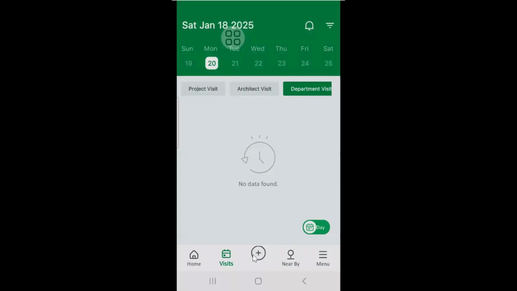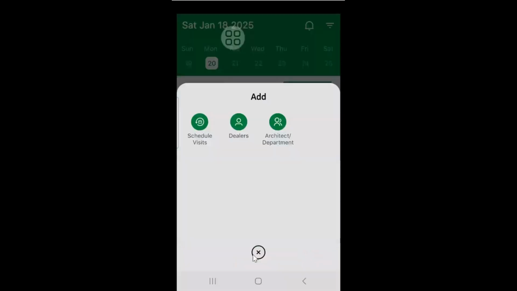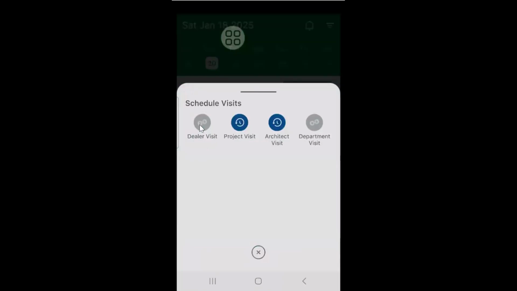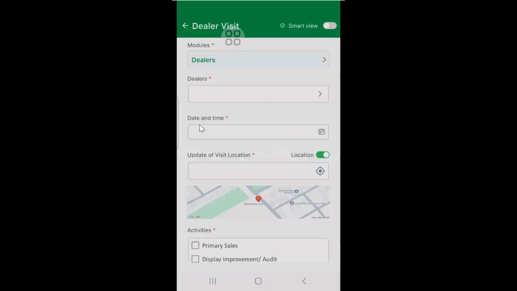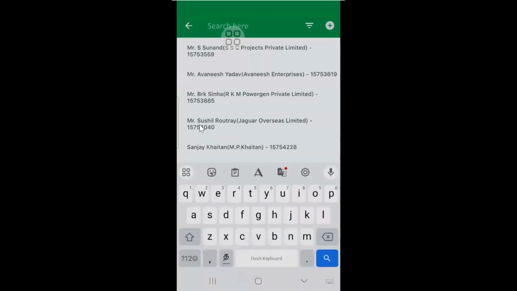Here, while scheduling, you can schedule for any day. Here I'm going to schedule a dealer. For example, one dealer I would like to visit on Monday. So I can schedule today itself.